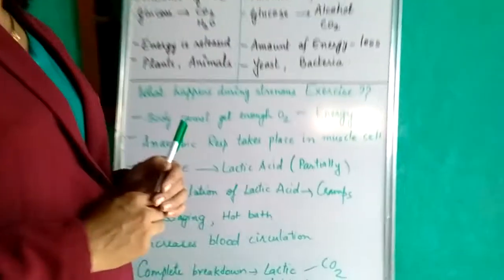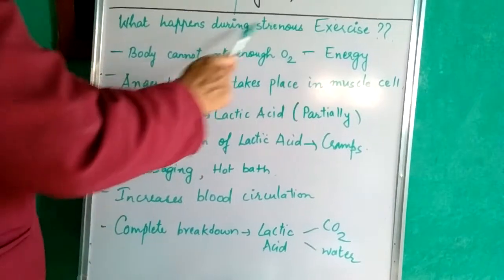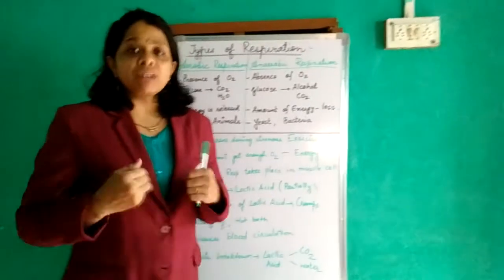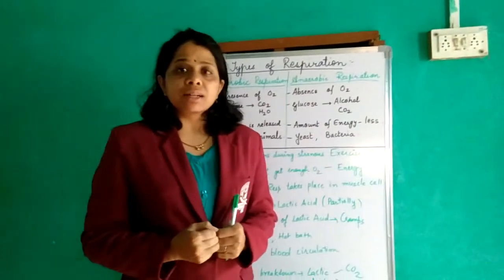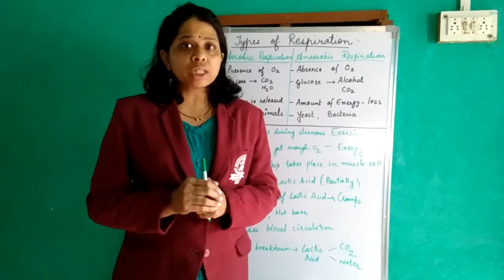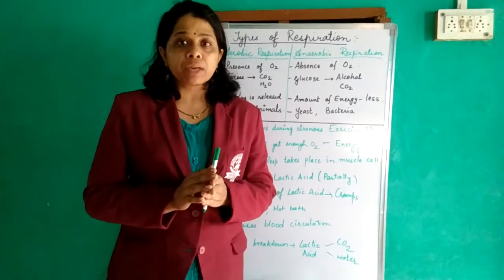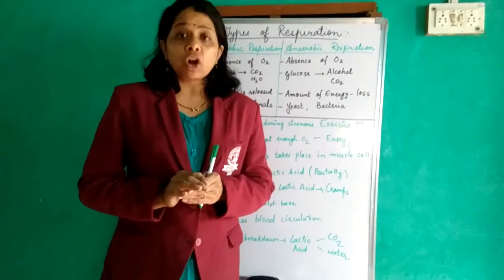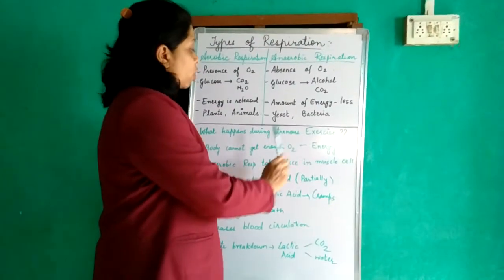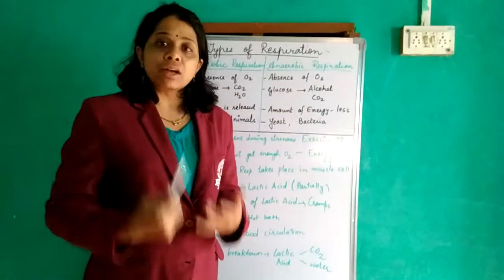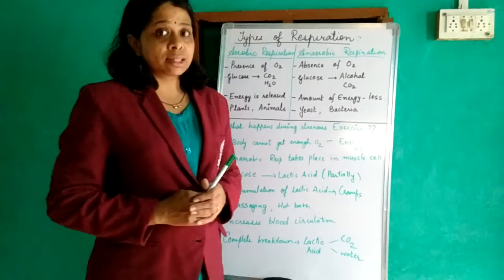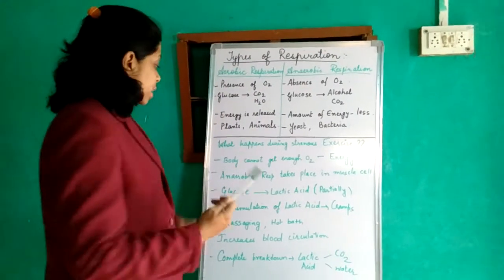You know that during strenuous exercise, the body cannot get enough oxygen. When we run fast, what happens? The body demands, give me more oxygen, give me more oxygen. But the amount of oxygen which will be given is limited, not as much as is required. So the body cannot get enough oxygen, and as we don't get enough oxygen, the energy generated will also be less and we feel tired at that time.